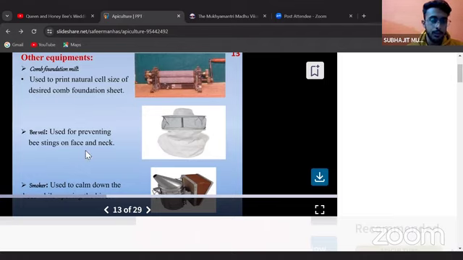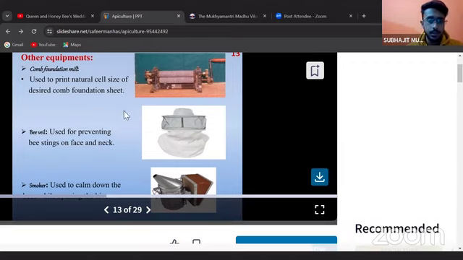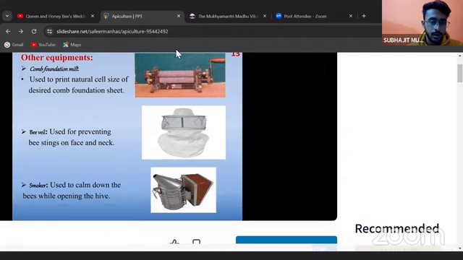The next is the bee veil. It is the protective covering which is worn by the beekeepers when they are going for rearing and cultivation of bees. The smoker is used to calm down the bees while operating the hive. So these are used a few minutes before, when the bees need to be reared or the cultivation of honey should start by the beekeepers.